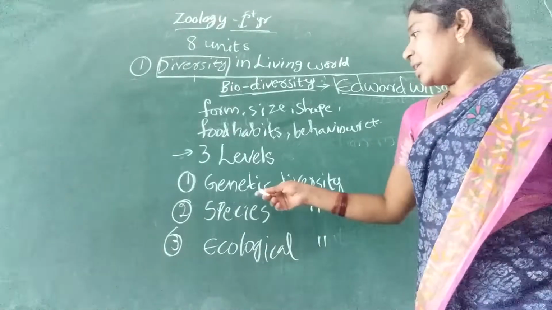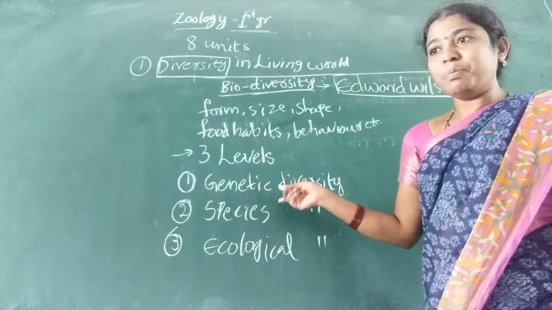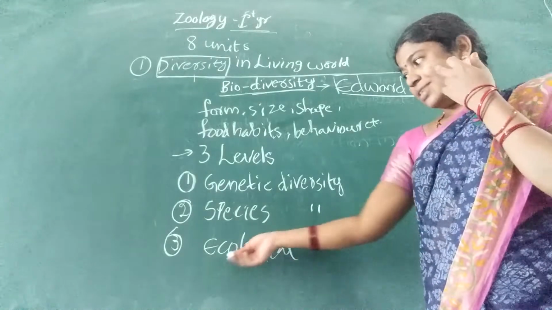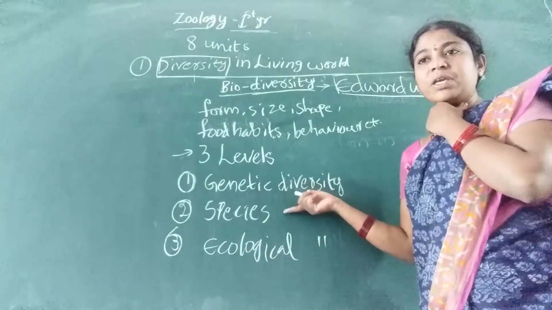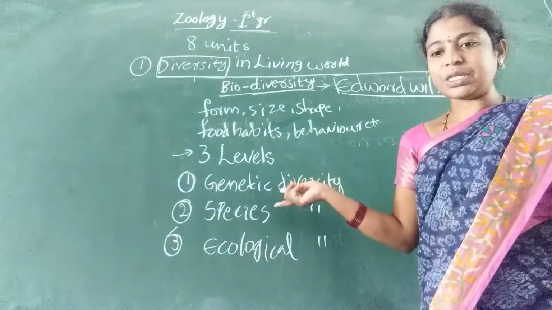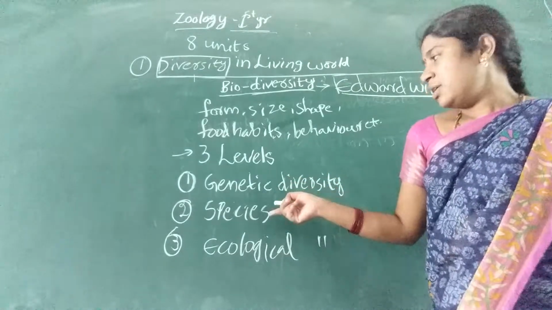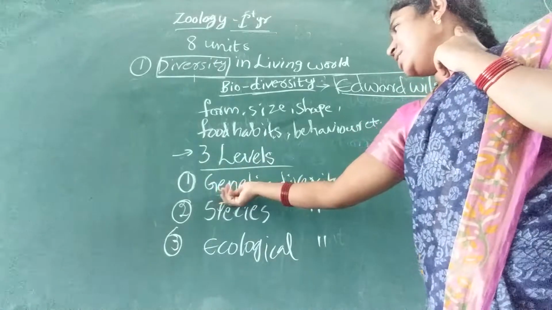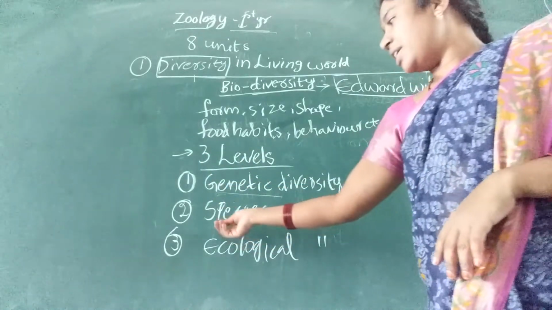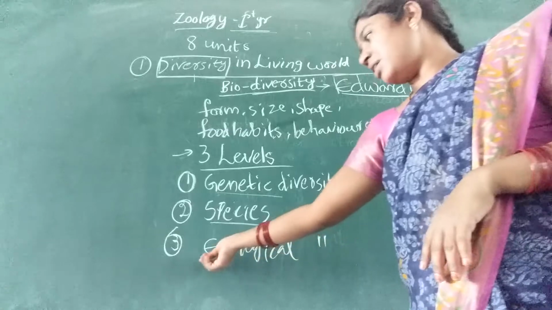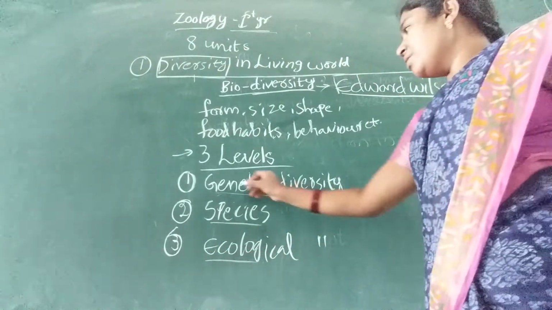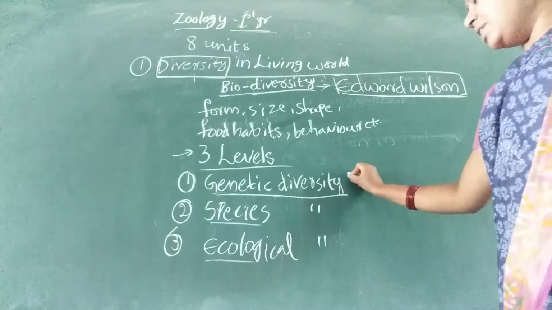Okay, here it is very important for our IPE exams. In this topic we have one 4 marks question and a 2 marks question. Here in these three levels, first one is genetic diversity, second one is species diversity, third one is ecological diversity. Here the first one, genetic diversity.